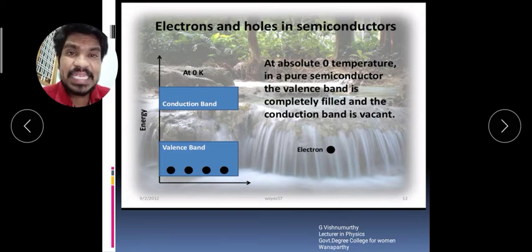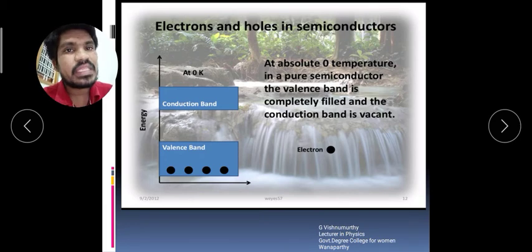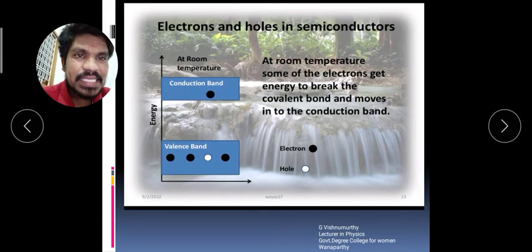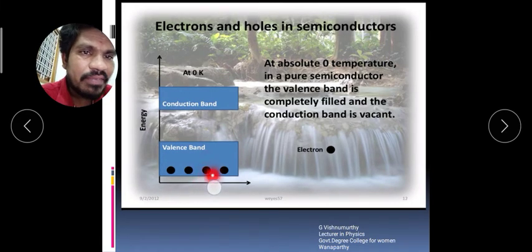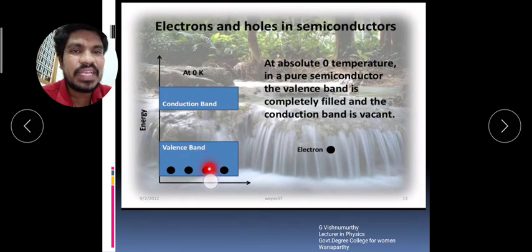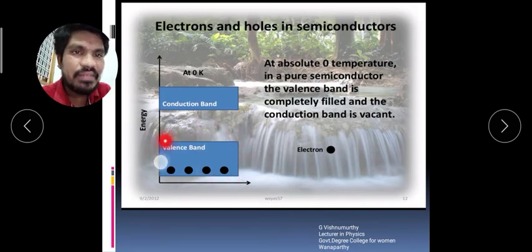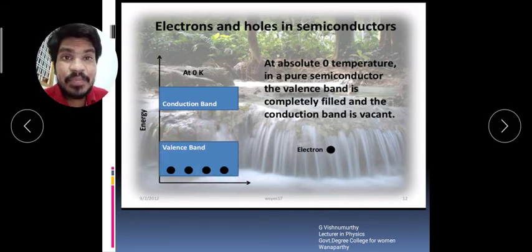When the valency electrons absorb the external energy, they will leave the valency band. Here you see this is the third. For example, I will take the third electron to capture the energy. So that captured third electron will leave the valency band. Where will it go?